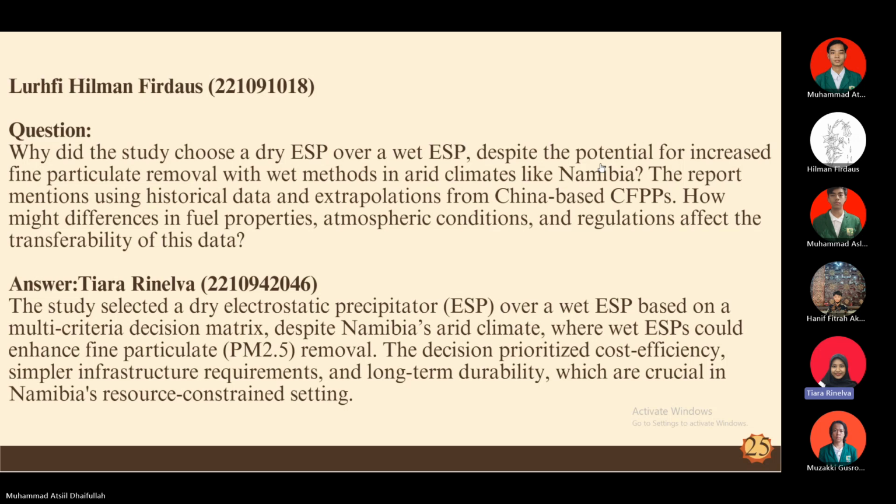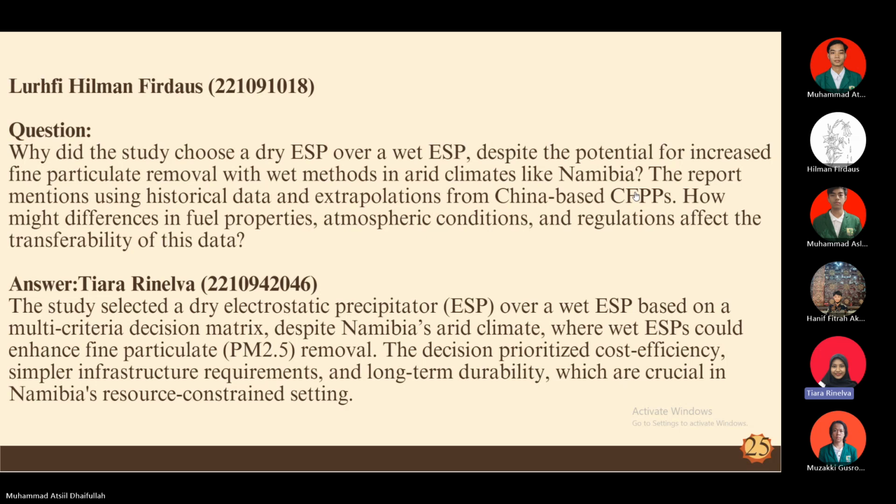Okay, thank you, moderator. The next question is from Lutfi with ID number 1018. The question: why did the study choose a dry ESP over a wet ESP despite the potential for increased fine particulate removal with the wet method? In arid climates like Namibia, the report mentioned using historical data and experience from China-based CFPPs. How might differences in fuel properties, atmospheric conditions and regulation affect the transferability of this data?